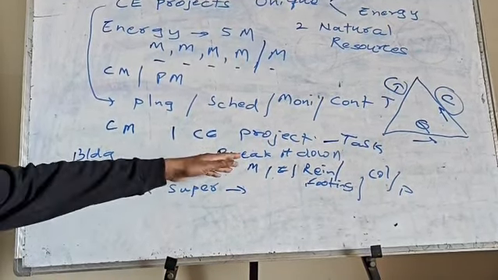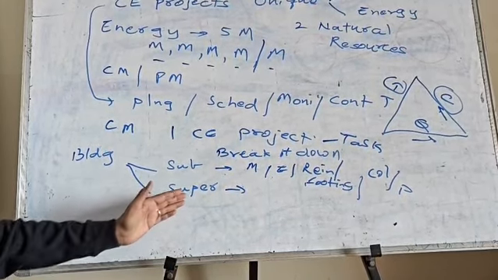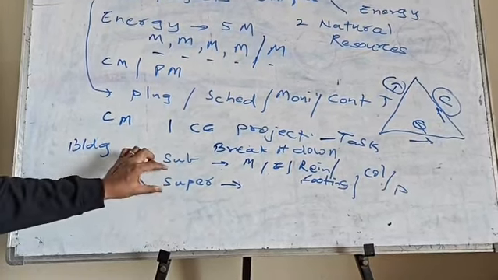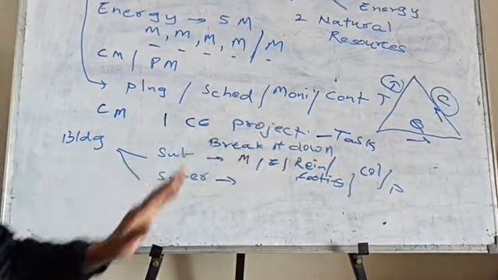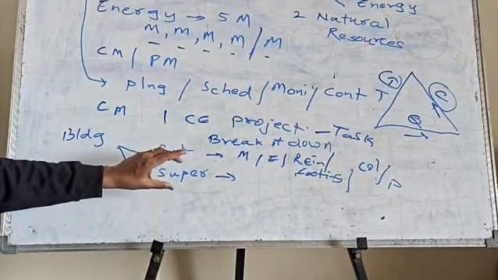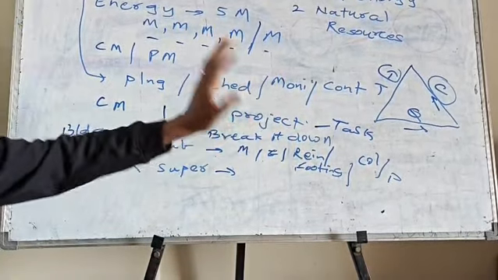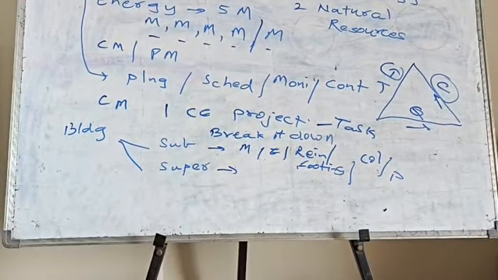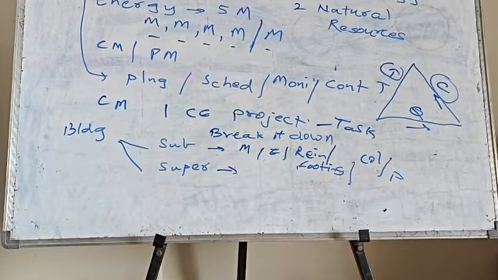Now superstructure is mostly walling, then you have doors and windows, then slabs, then lintel beams, then roof beams. All those things will be considered under the superstructure. So each one, if you take this, it becomes a task now. Because substructure is one task, one major task. Superstructure is another major task. But substructure has so many subtasks. Now these subtasks can be called activities, minor activities you can say.